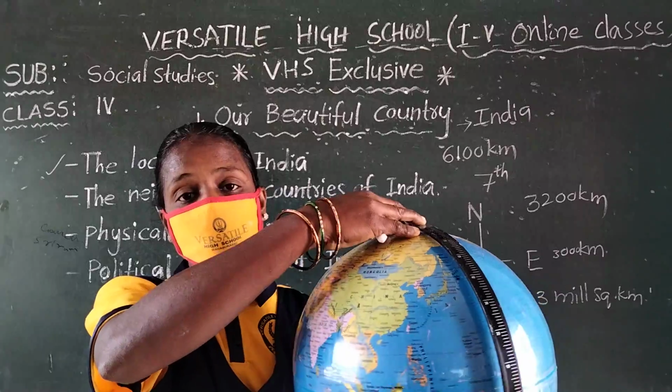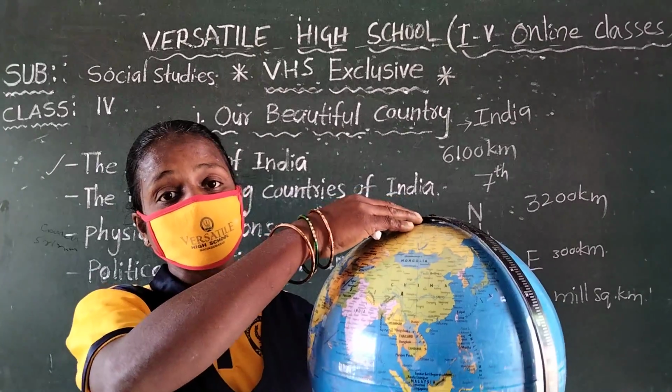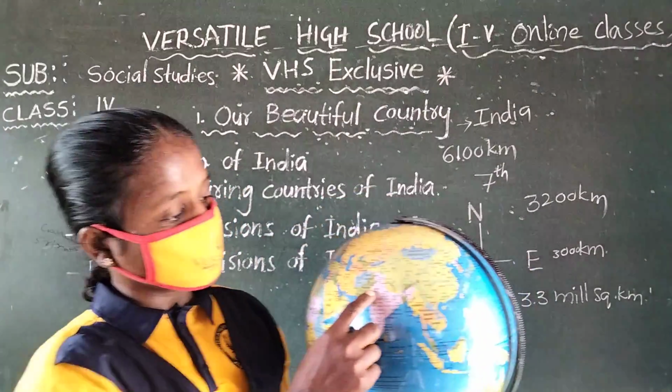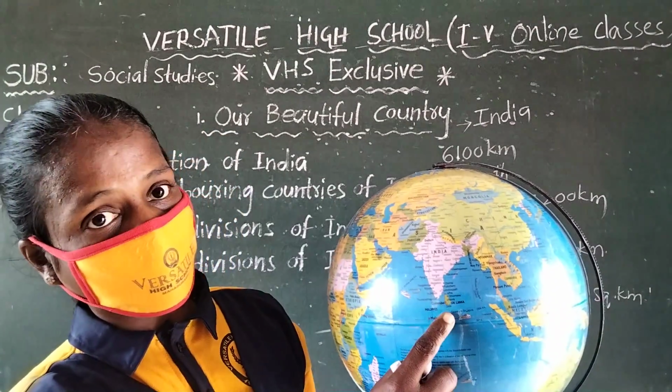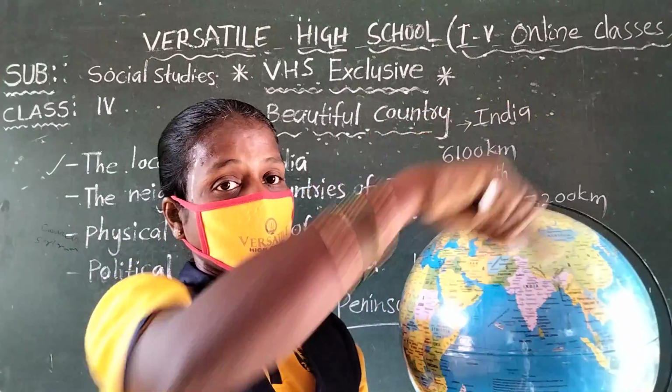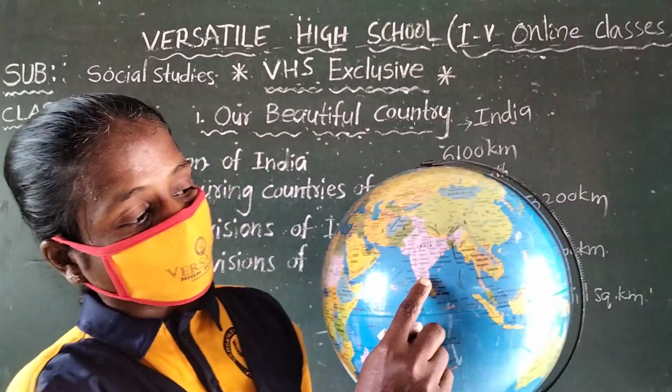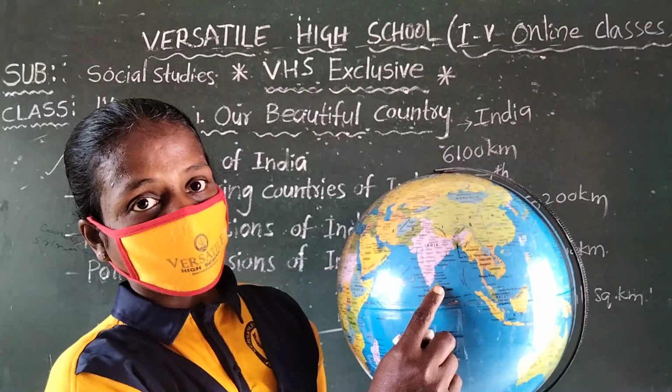India is in the southern part of the continent of Asia. See, this is the Asian continent, and in that Asia, India is there. The model of the earth is called a globe. So India is in Asia.